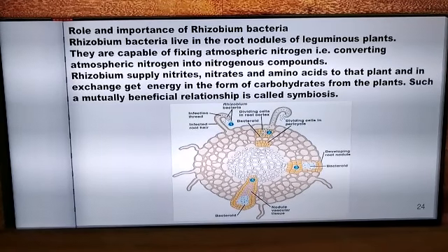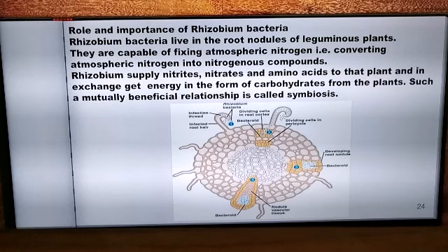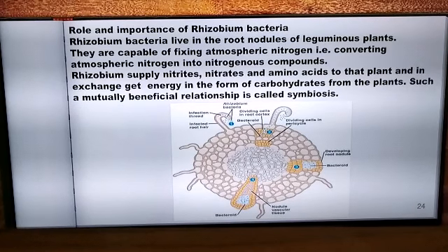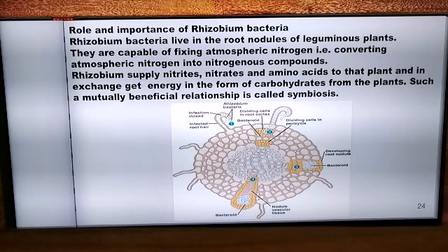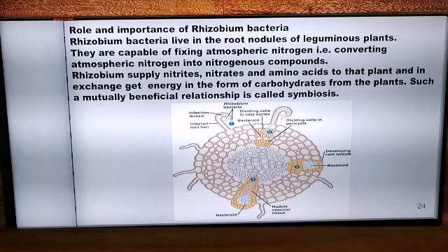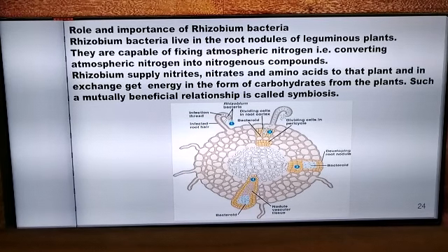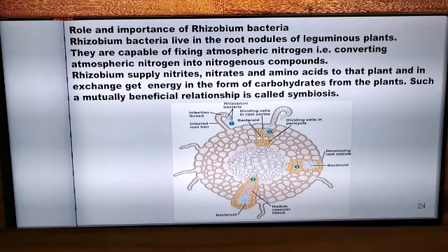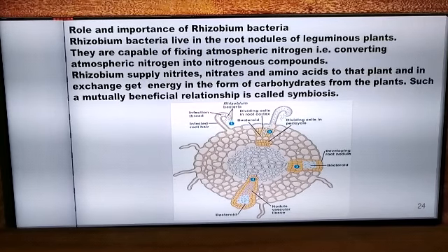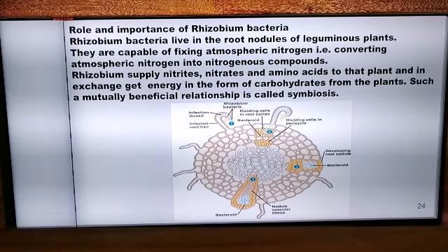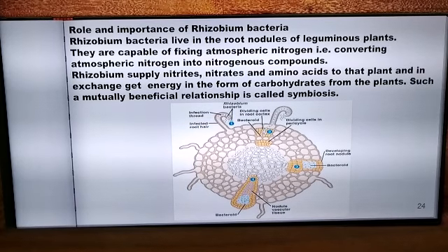See, the Rhizobium bacteria cannot grow independently. It requires a host. So who is the host here? The hosts are the leguminous plants like the beans, sweet pea, soya bean, etc. We know that beans and pulses are very rich in proteins because of the nitrogenous compounds which are made available during the process of nitrogen fixation, and this nitrogen is made available by the Rhizobium bacteria. The process of nitrogen fixation helps to increase the soil productivity and soil fertility also.